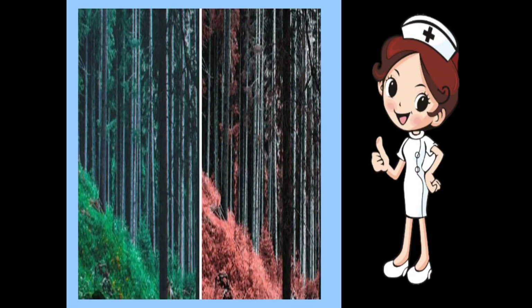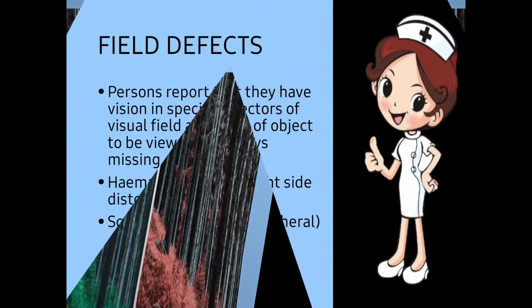Okay. Now let's see. Here are the colors which are seen by the normal person, and these colors are seen by the color deficient or color blind persons. The person is not able to identify the color. If you tell the patient that green color is present here, the person will say that this is not a green color, because he or she is not able to identify the colors, because the patient is color blind or has a color defect.